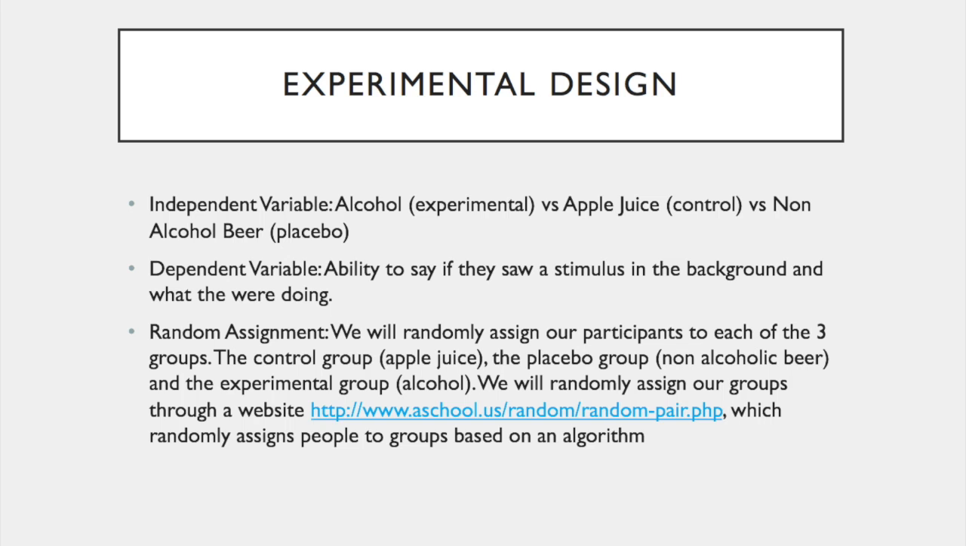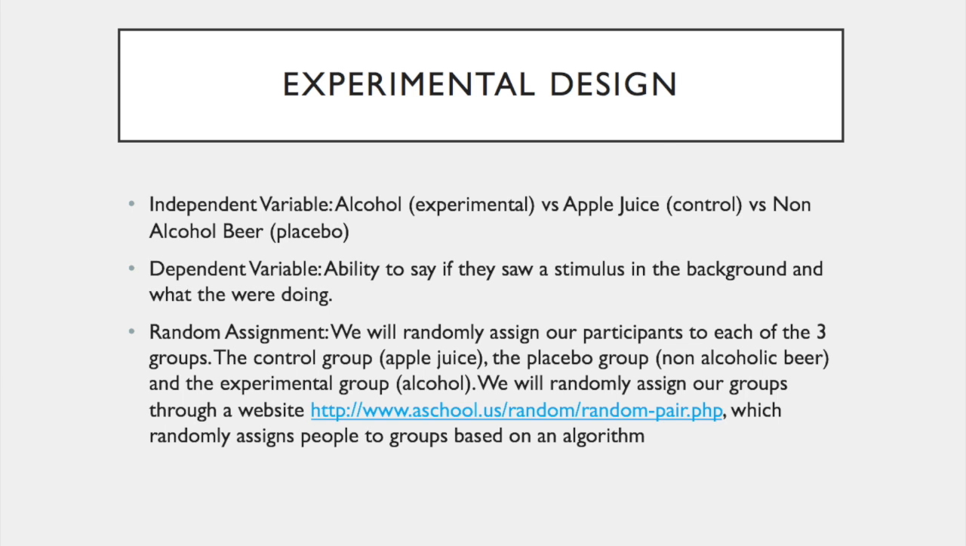We will be looking at the effect that our independent variable has on our participants' ability to perceive an unexpected stimulus in the background of a video we will be showing them. We do not need random selection because we are not generalizing this experiment to the general population. Our participants will be willing participants, and they must be over 21 because of the chance that they might be put in a group that they will be given alcohol. They will each be randomly assigned to one of our 3 groups using a website that randomly assigns people to groups.